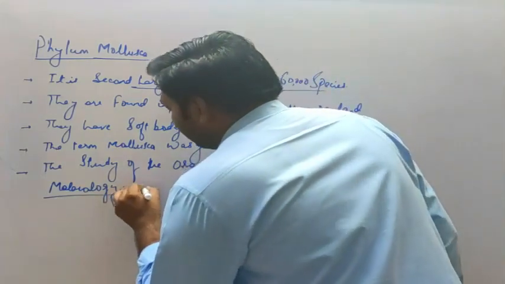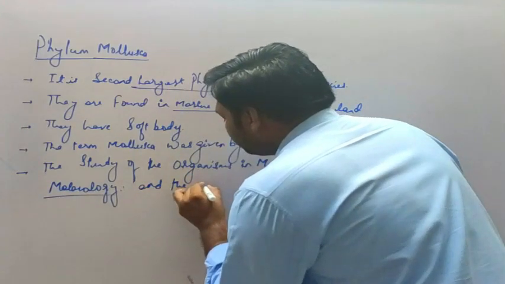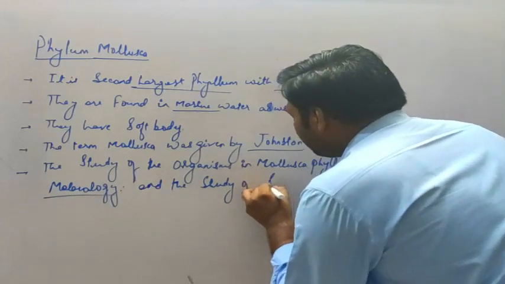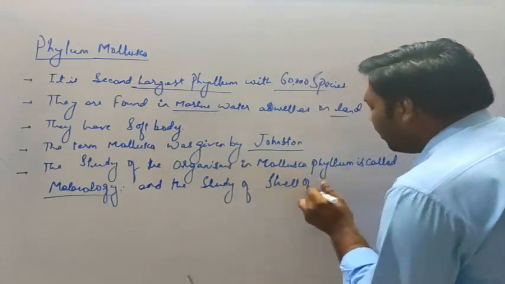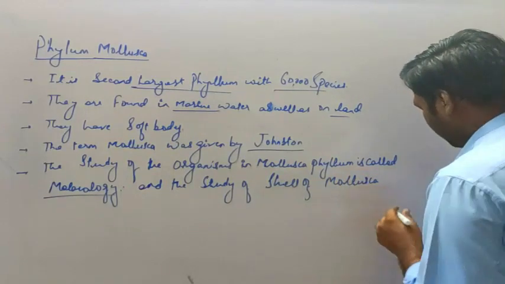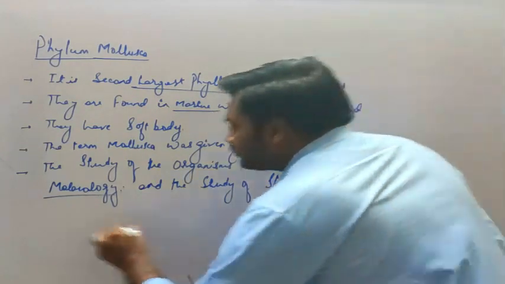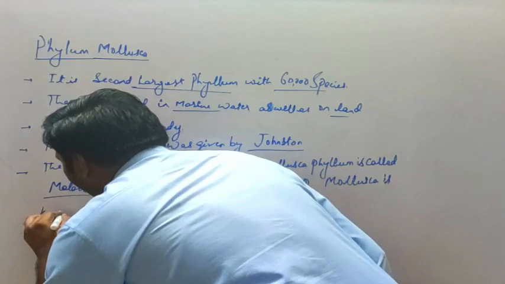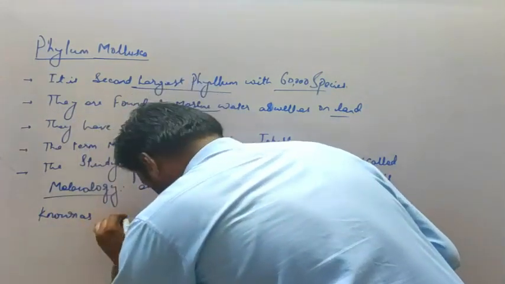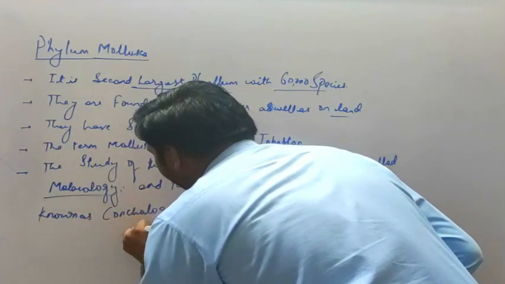And the study of the shell of Mollusca is known as conchology.